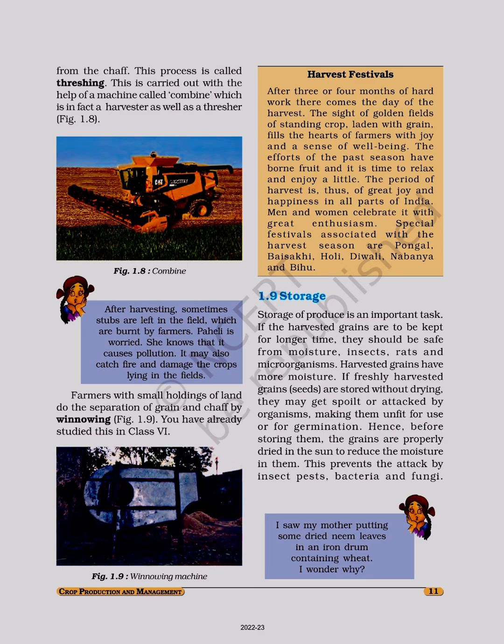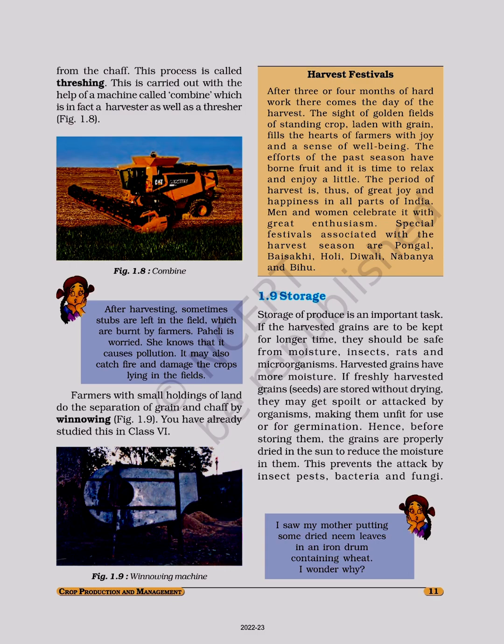If freshly harvested grains seeds are stored without drying, they may get spoiled or attacked by organisms, making them unfit for use or for germination. Hence, before storing them, the grains are properly dried in the sun to reduce the moisture in them. This prevents the attack by insect pests, bacteria, and fungi.